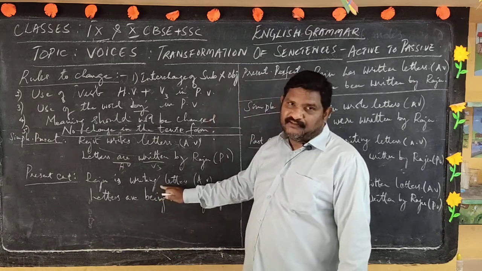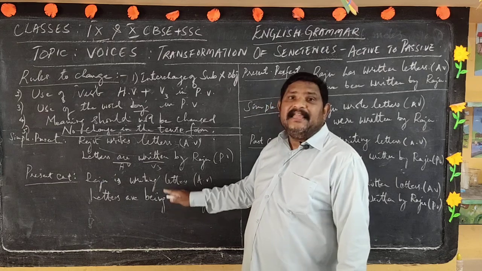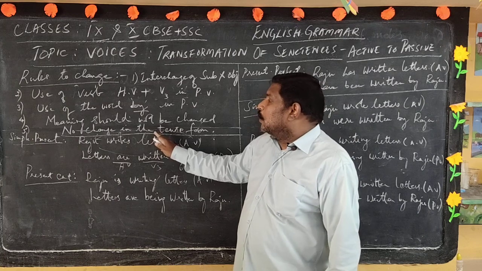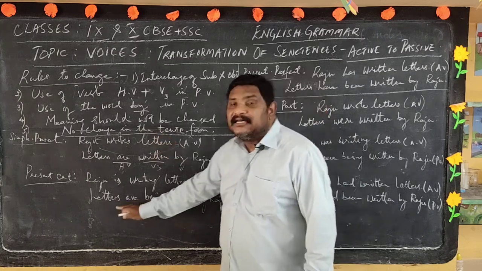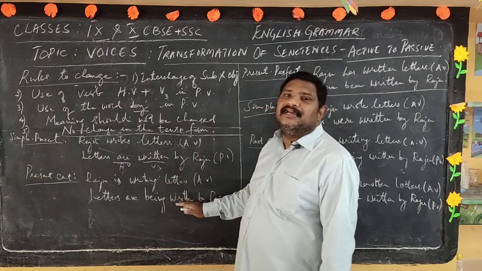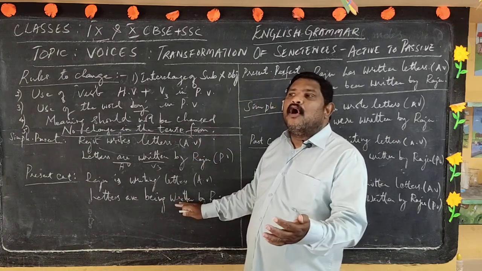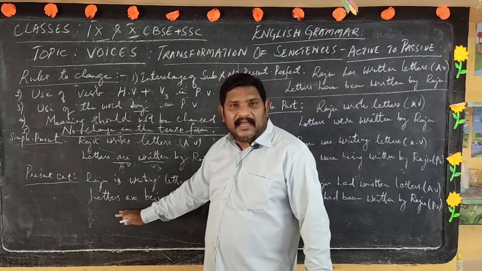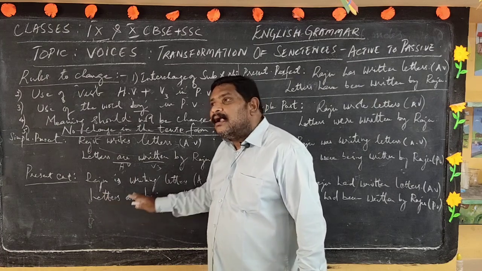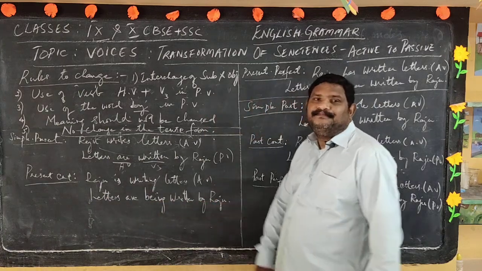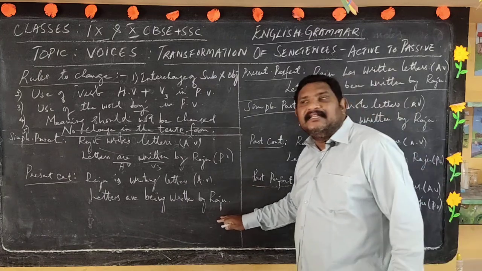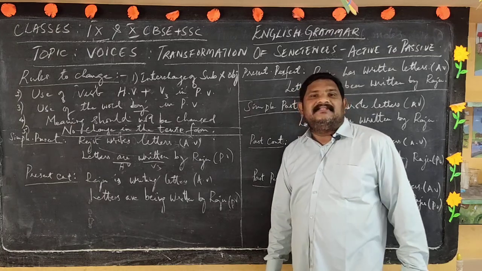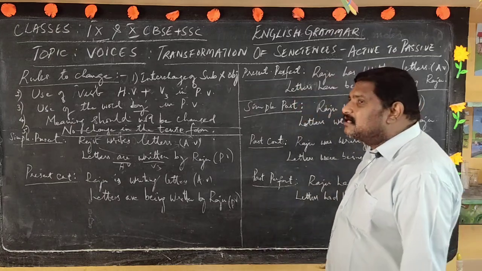The action is in the continuous form. Therefore, the same tense has to be followed, as I said, according to the fifth rule. No change in the tense. So letters are being written. To keep it in continuous form in the passive, it takes this mode. Letters are being written by Raju. So again we are changing the sentence to passive but not changing the meaning. Meaning and tense remain the same.